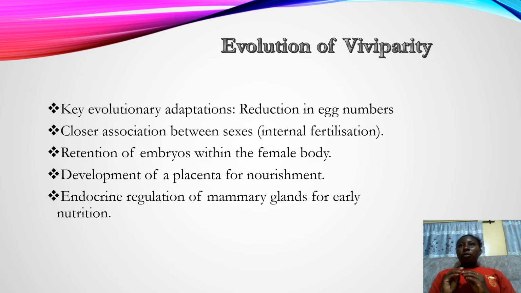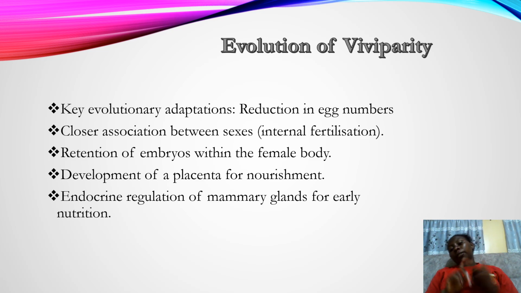With asexual reproduction, there is also loss of genetic variability within the species, because of course we have said that they are identical and similar. But with sexual reproduction, we have genetic variability. This is because there is fusion of gametes, meaning gametes from the male and gametes from the female fuse to bring about an offspring.